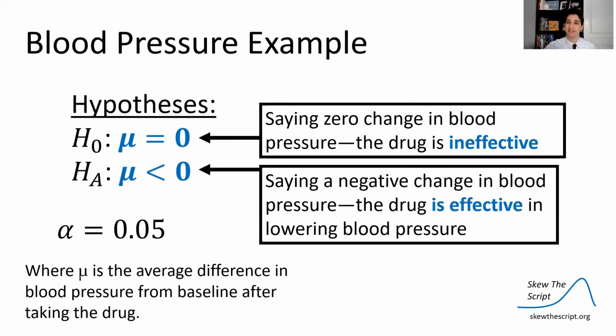So here are my hypotheses. The default is that this drug is ineffective. It's not going to lower the average blood pressure. The alternative is that, yes, it does. It's effective. It's going to lower the average blood pressure.